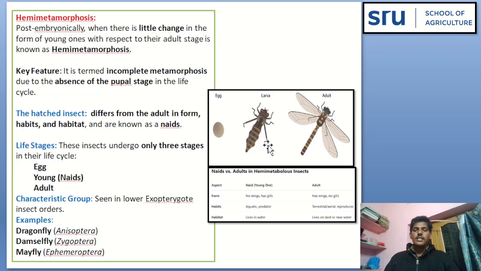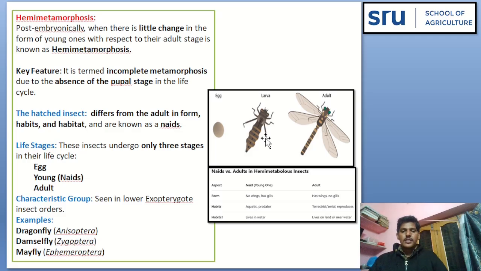It is also known as incomplete metamorphosis due to the absence of pupal stage in the life cycle.